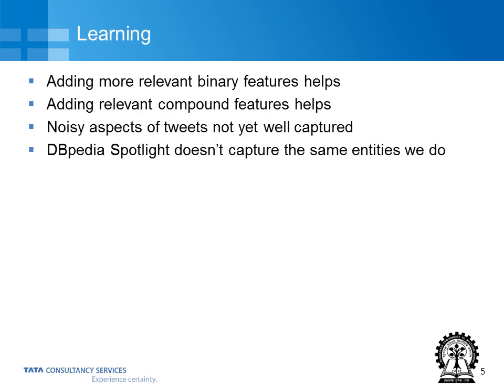As we added more and more relevant binary features, we saw a greater increase in the precision, recall, as well as accuracy, even for our training set and the development set. And we kept adding the compound features. It just helped increase our accuracy.